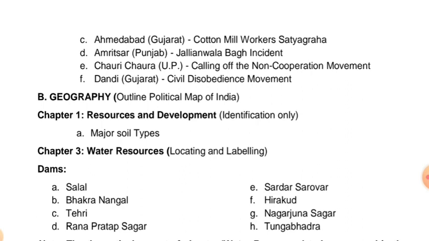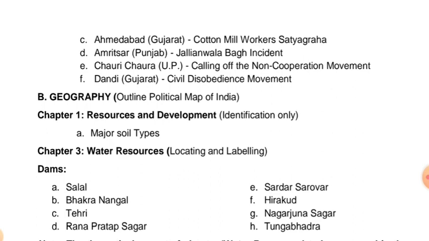Then comes geography, outline political map of India. In 10th standard, you will be given only the political map of India, not of the world. Resources and development for the first chapter, major soil types. You will have to classify the major soil types. From chapter 3, that is water resources.